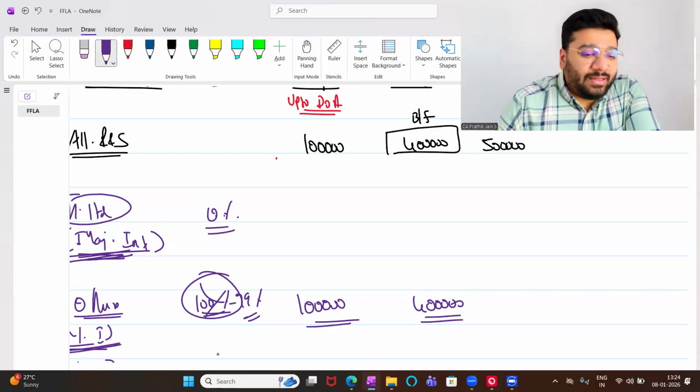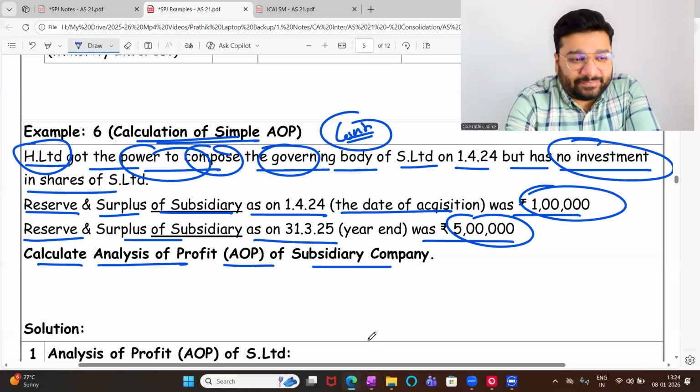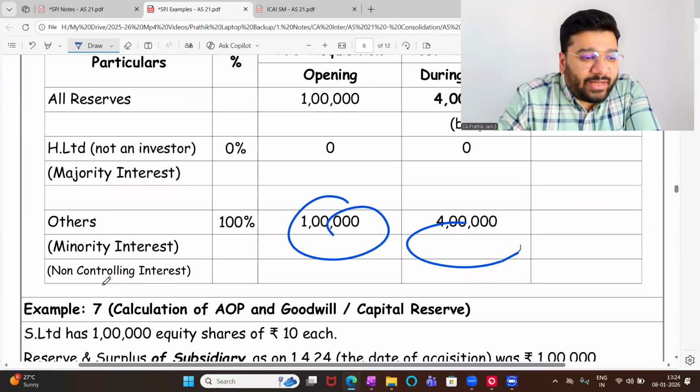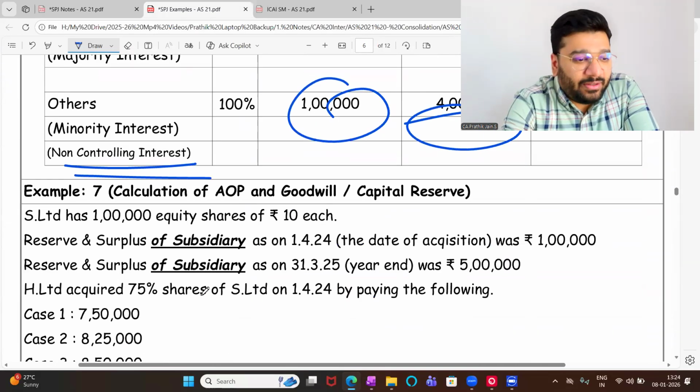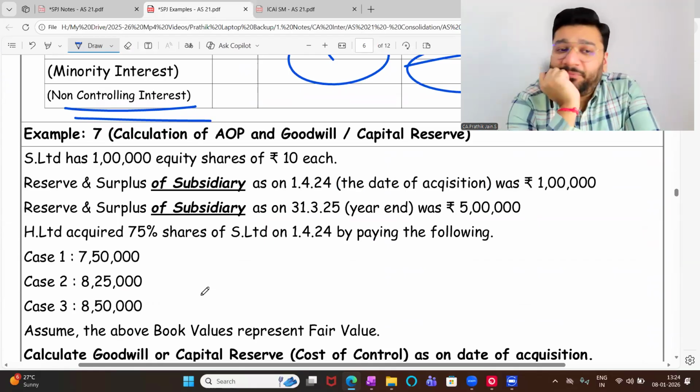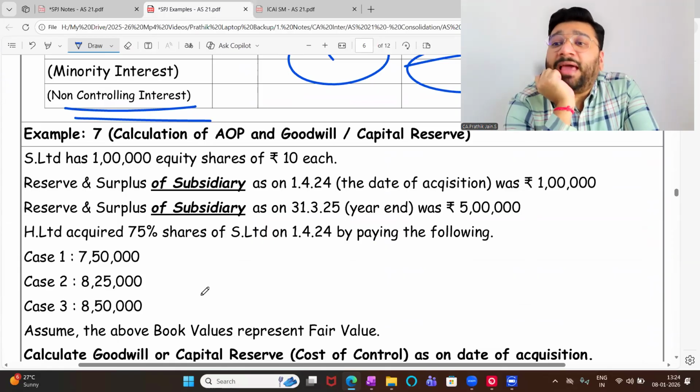Now, are you ready to take the next masala? Can we do a masala question? Is the answer matching with your textbook? Matching. Now masala will come. Now you'll understand what is the purpose of calculating the pre-acquisition profit and post-acquisition profit.